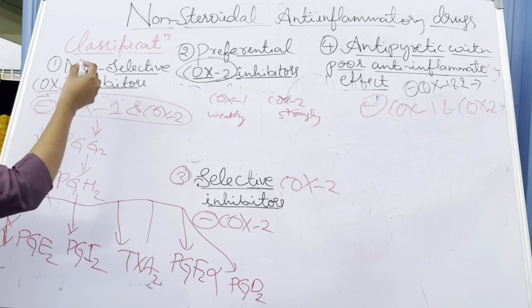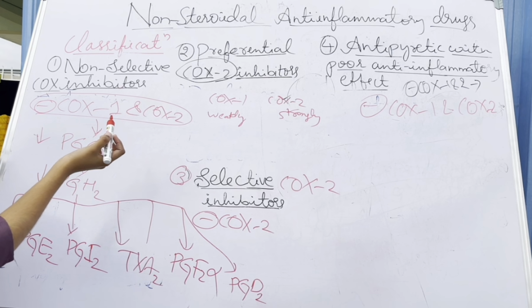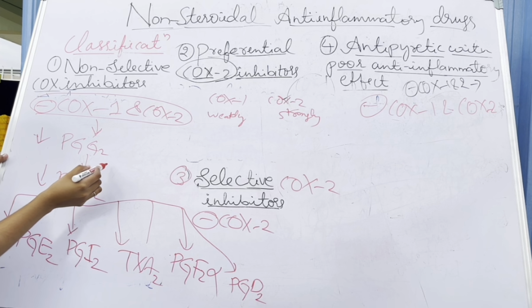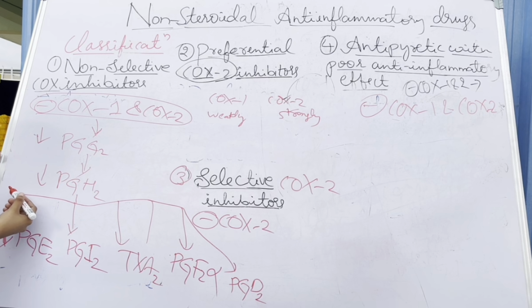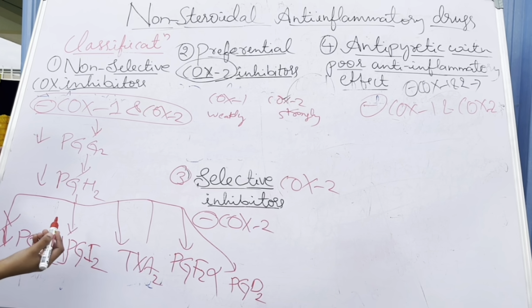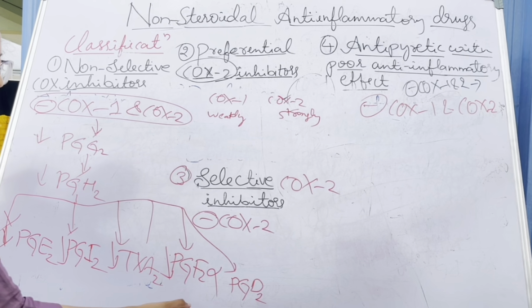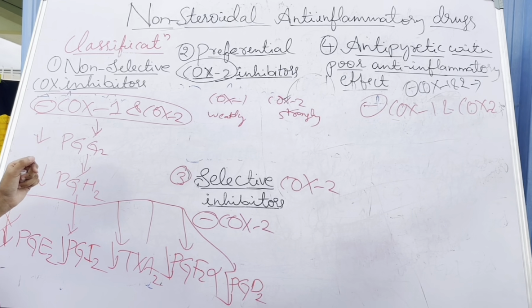So the non-selective NSAIDs block COX-1 and COX-2, which leads to a decrease of PGG2, and that leads to a decrease of PGH2, and that leads to a decrease of PGE2, PGI2, thromboxane A2, and also PGF2 alpha and PGD2. All these substances decrease.